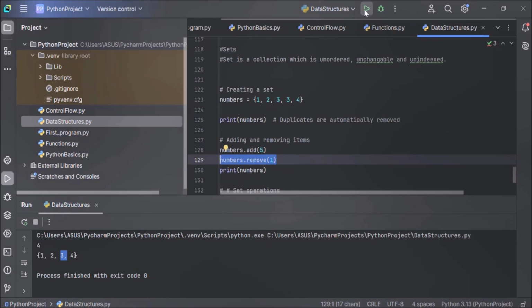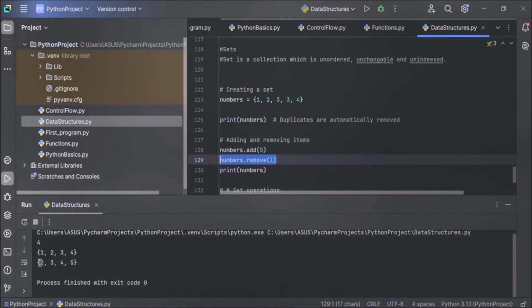Now let's execute the code and see the output. You can see here in the output, this is our final set after adding and removing. 1 is removed and 5 is added. 2, 3, 4 and 5. 1 is removed and 5 is added to our set.